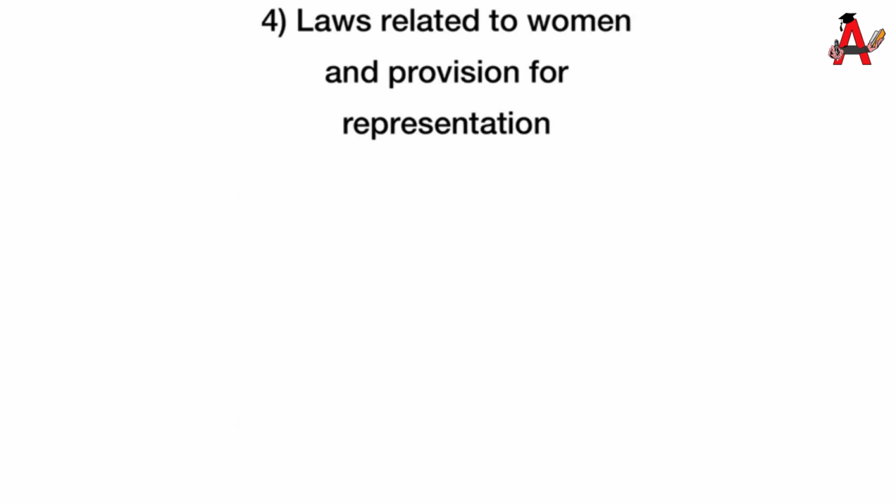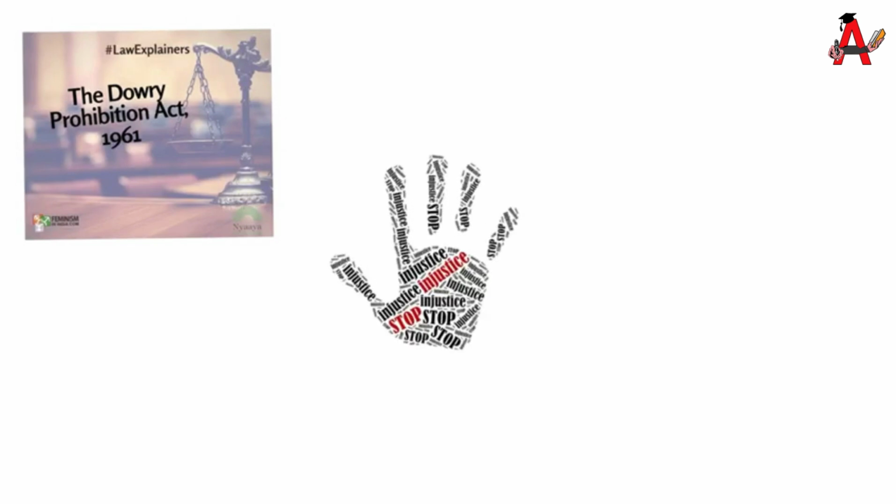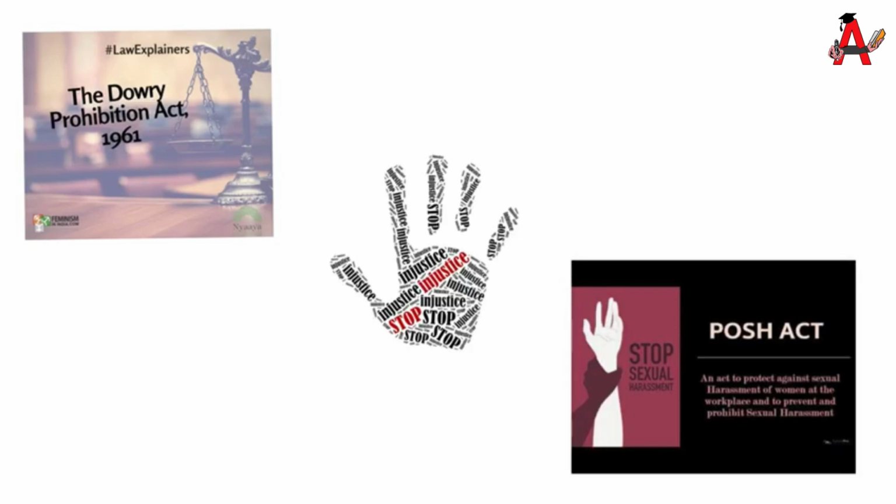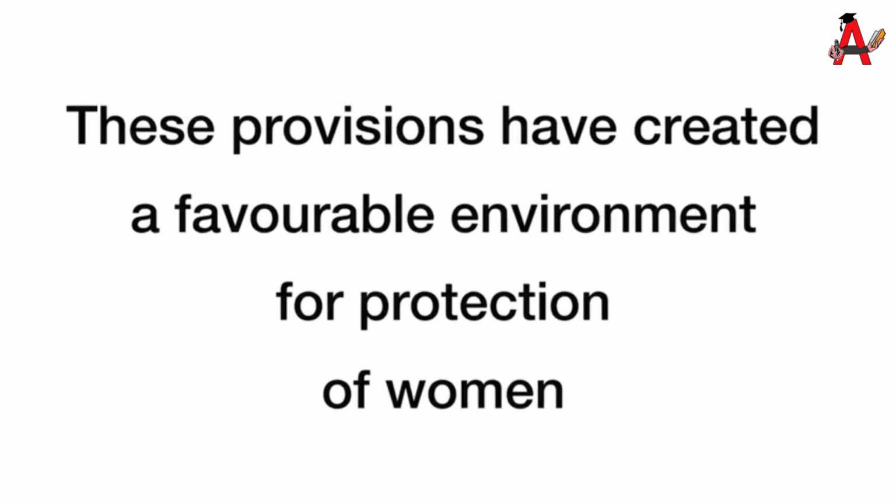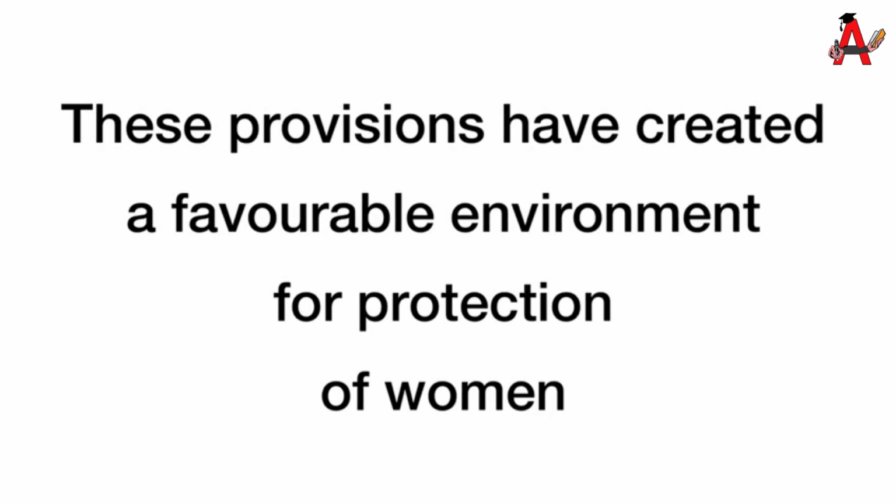There were a number of legislations or acts which were passed, such as the Dowry Prohibition Act, Domestic Violence Prohibition Act, and Protection of Women Against Sexual Harassment at Workplace. These acts have done away with the practice of dowry or domestic violence or sexual harassment, and these provisions have created a favorable environment for protection of women.